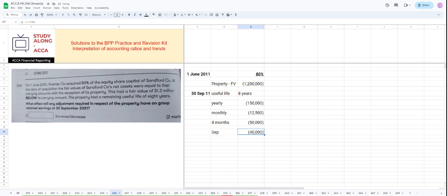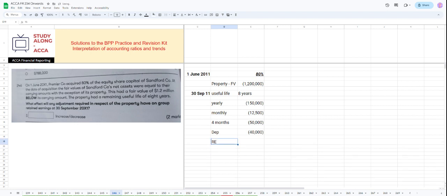This is the impact on the depreciation. If depreciation goes down, they are asking the impact on the retained earnings. What effect will any adjustment required in respect of the property have on group retained earnings? The retained earnings will increase because your expense is going down, so your retained earnings will increase by 40,000. Okay, so 40,000 will be the answer.